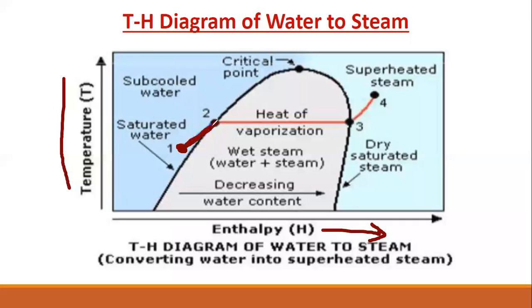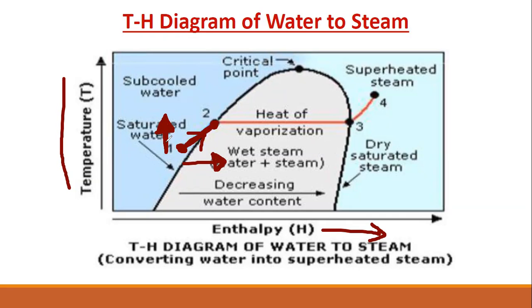At point 2, in the transition from 1 to 2, you can see that both the heat value and the temperature increased. So basically the relation is proportional. If I give heat, the temperature will also rise.